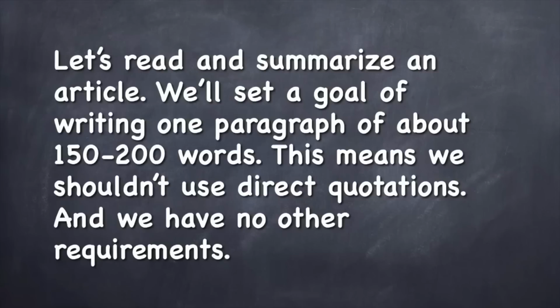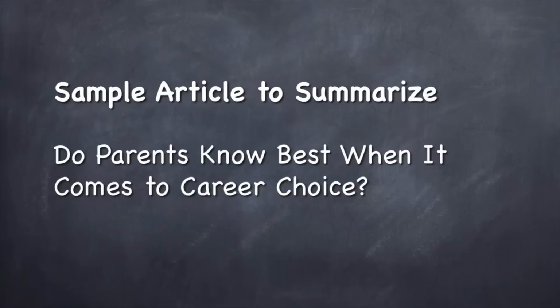Let's read and summarize an article. Okay, we'll set a goal of writing 1 paragraph of about 100 to 200 words. This means that we shouldn't use direct quotations because we just don't have the space for that. And we have no other requirements. So we're writing a normal, relatively short summary. And our sample article to summarize will be, do parents know best when it comes to career choice?